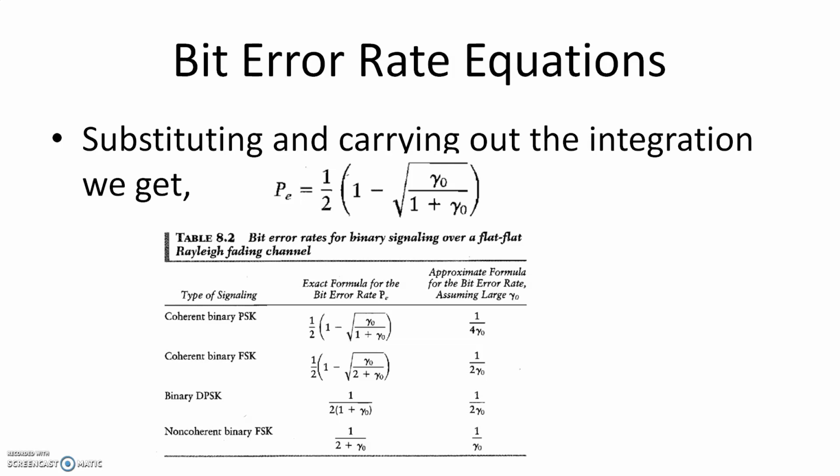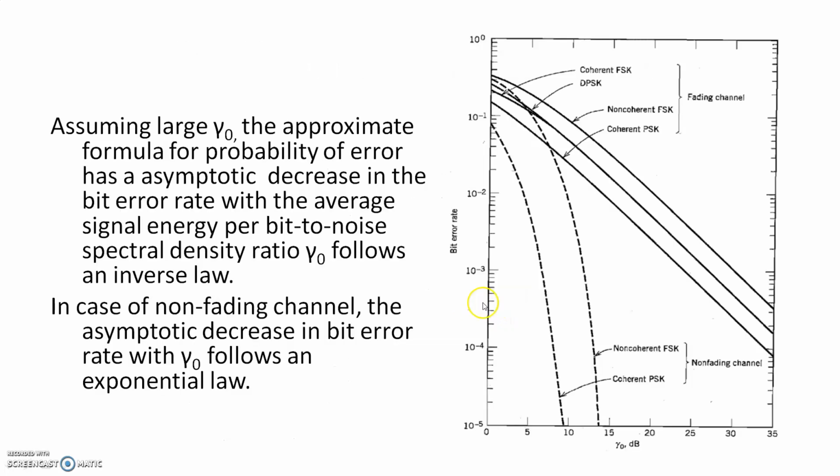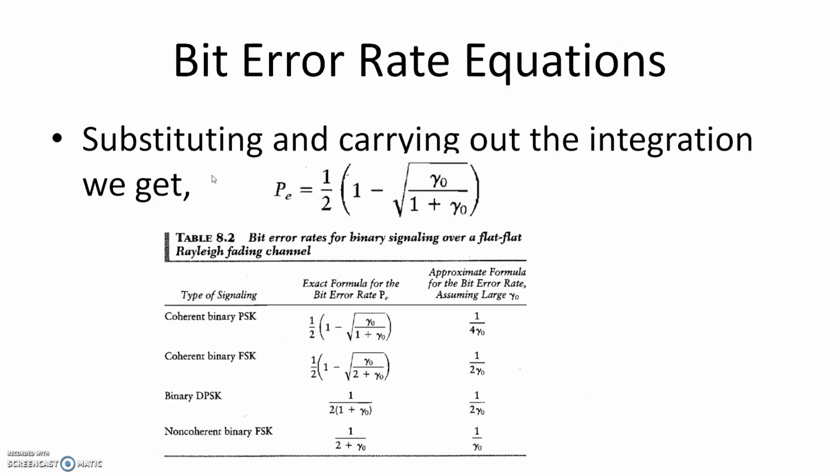Now, in the tabular column, the second column gives approximation values, that is, if we are approximating for large gamma 0 values. Assuming large gamma 0, the probability of error becomes something like this: 1 by 4 gamma 0 for BPSK. For BFSK, it is 1 by 2 gamma 0.